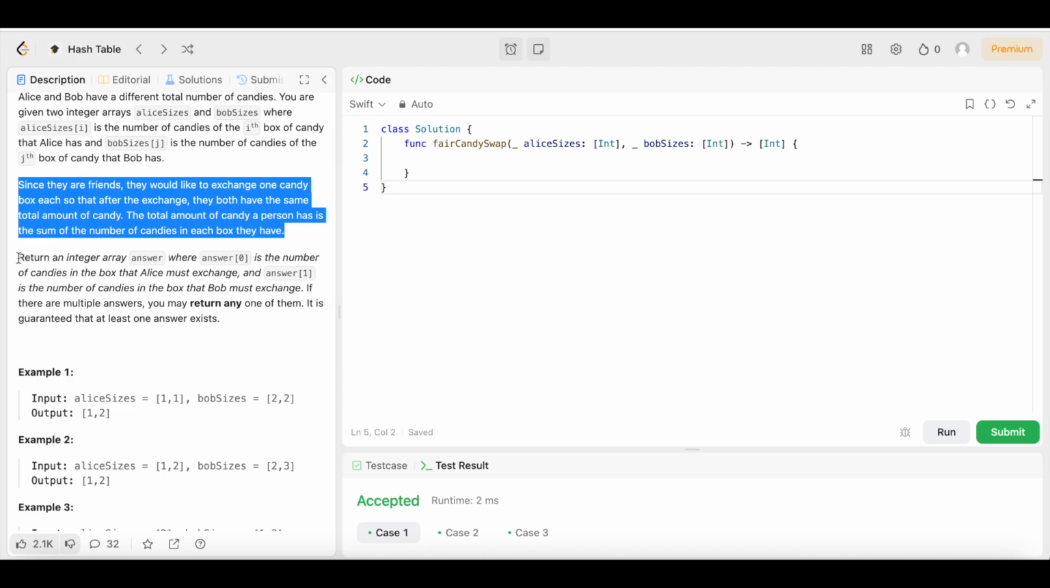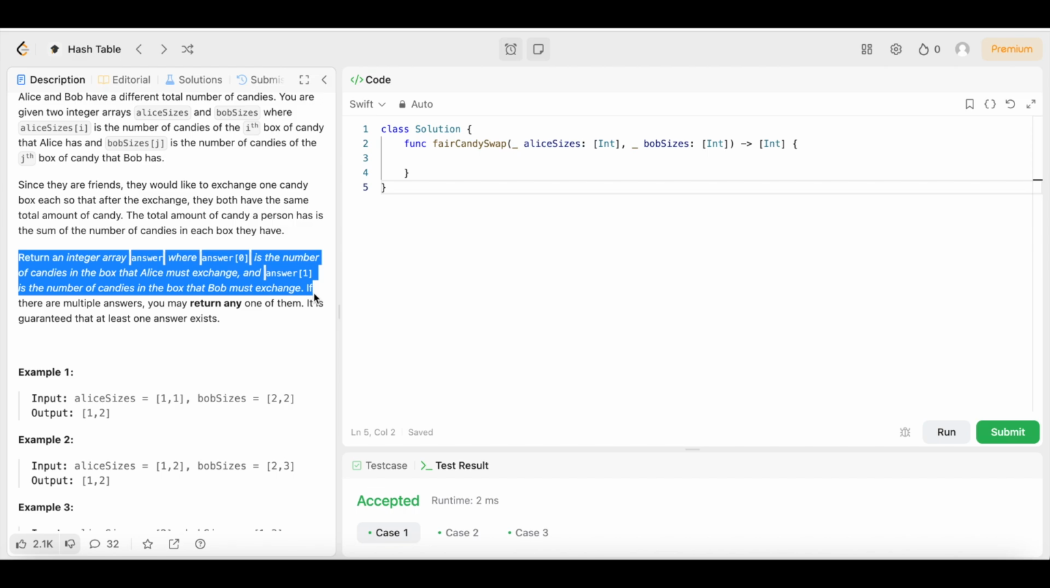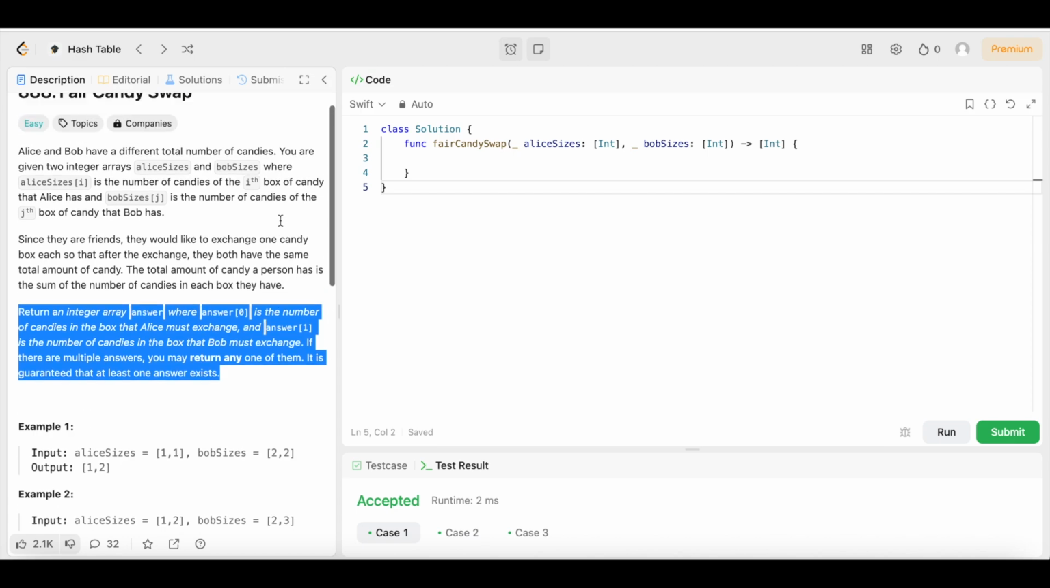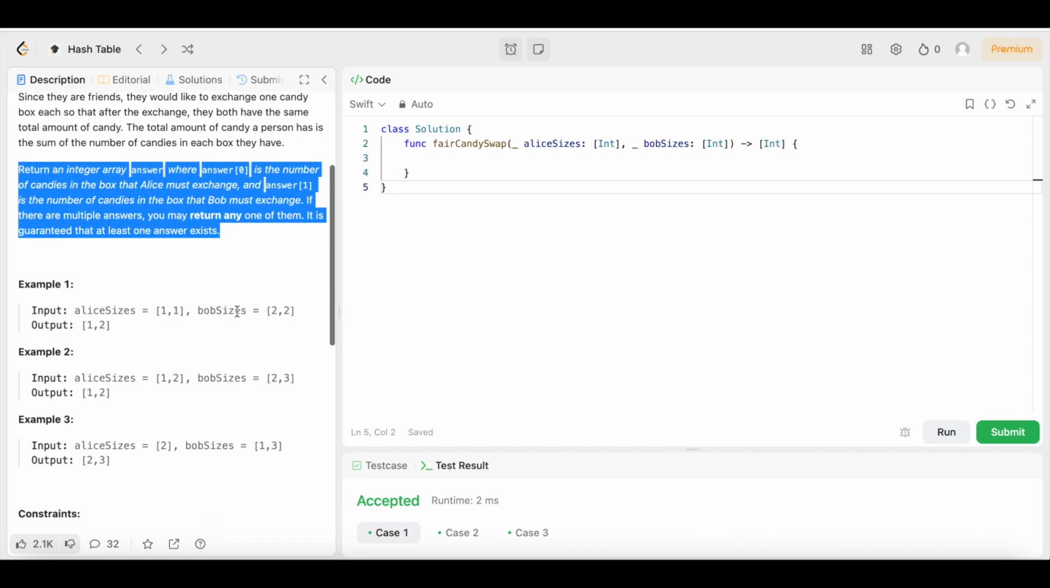The total amount of candy a person has is the sum of the number of candies in each box they have. Return an integer array answer where answer[0], or index 0, is the number of candies in the box that Alice must exchange, and answer[1] is the number of candies in the box that Bob must exchange. If there are multiple answers, you may return any one of them. It is guaranteed that at least one answer exists, y'all. I know that was a lot to take in, but let's get into the examples so we can make it make sense, because it's really not that difficult.